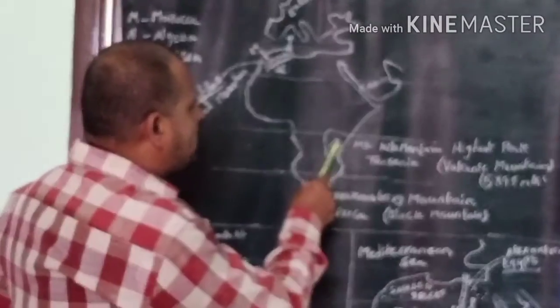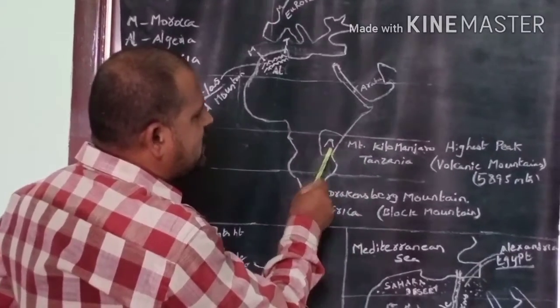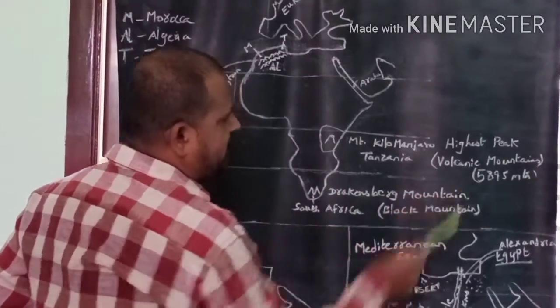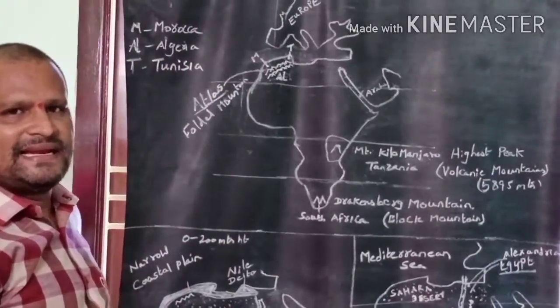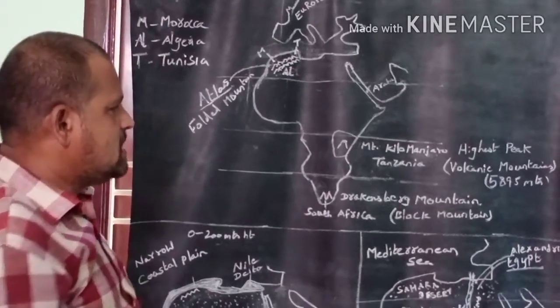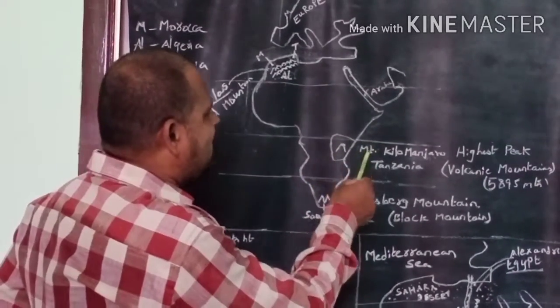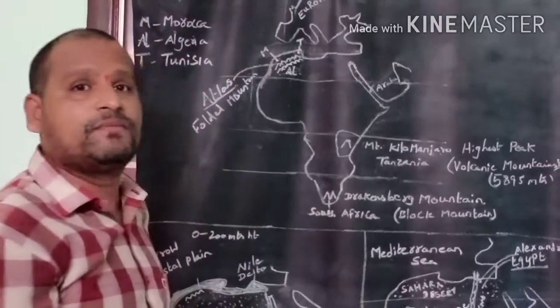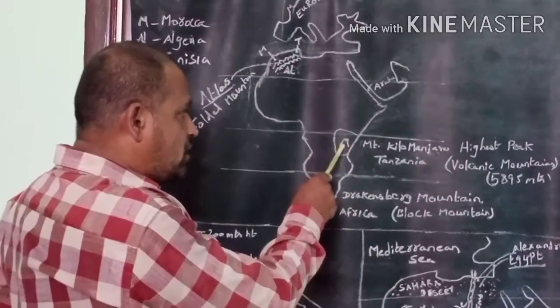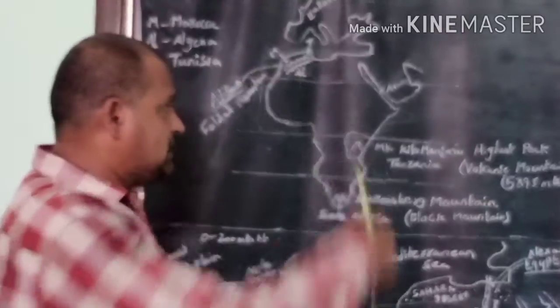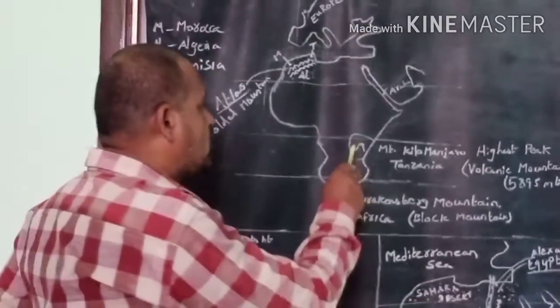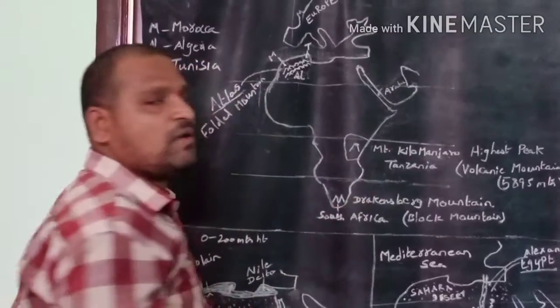The height of Mount Kilimanjaro is 5,895 meters. The type of mountain at Mount Kilimanjaro is a volcanic mountain. When these volcanic mountains are active, the lava inside the earth comes out through this volcanic mountain, thus volcanic eruption takes place.